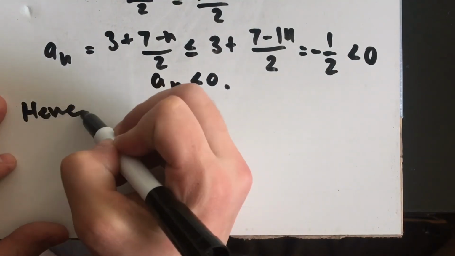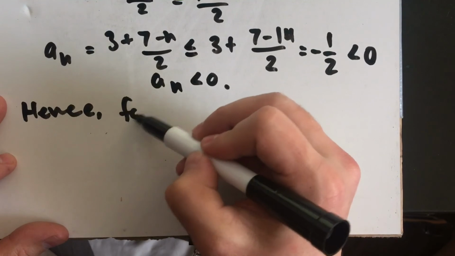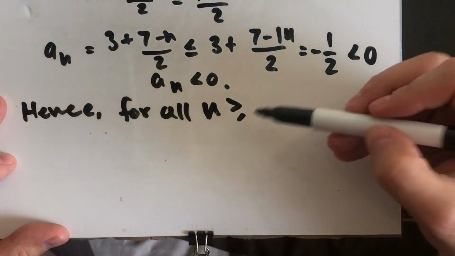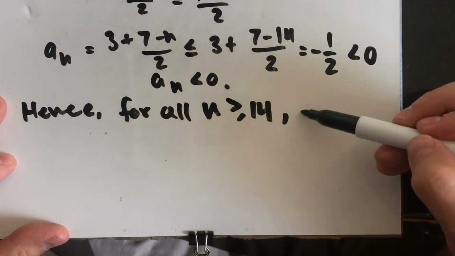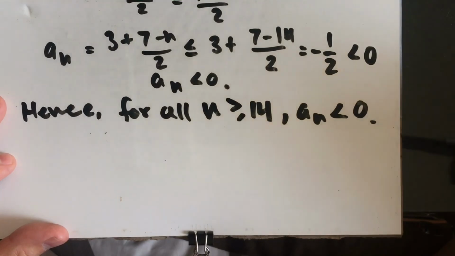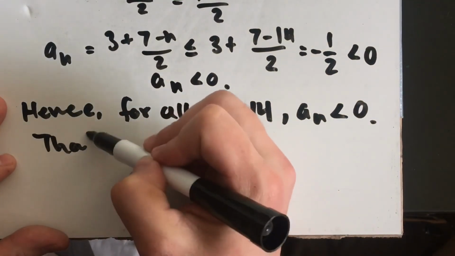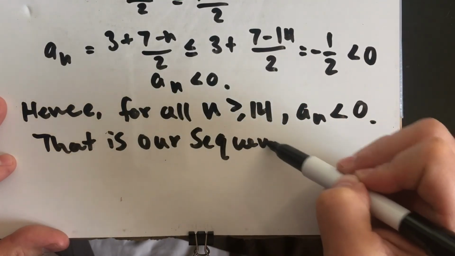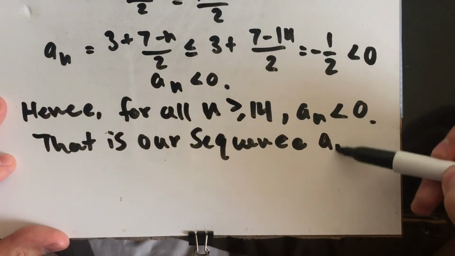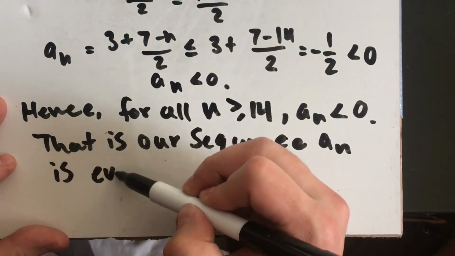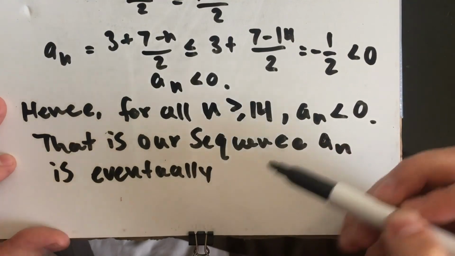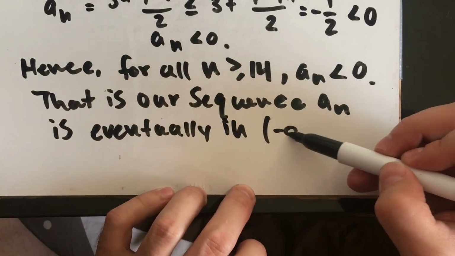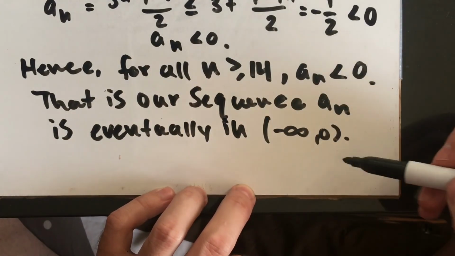Hence, for all n greater than or equal to 14, a sub n is less than 0. That is, our sequence a sub n is eventually in the interval negative infinity to 0. And we could just conclude our proof here.